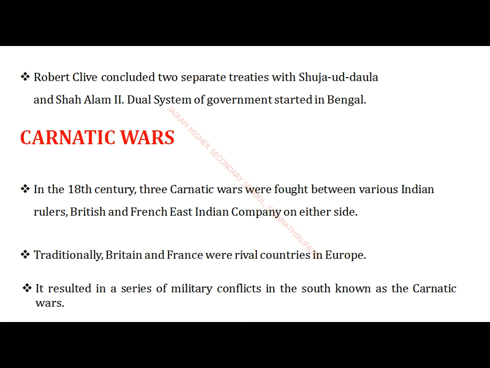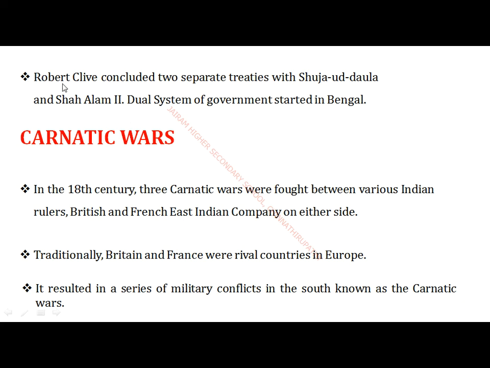Dual system of government means a government in a state acted by two governments. One is the namesake government of the native rulers, and another is the supremacy of the British government. So the British government plus the Nawab's government ruled over Bengal. This system was introduced by the military commander Lord Robert Clive.